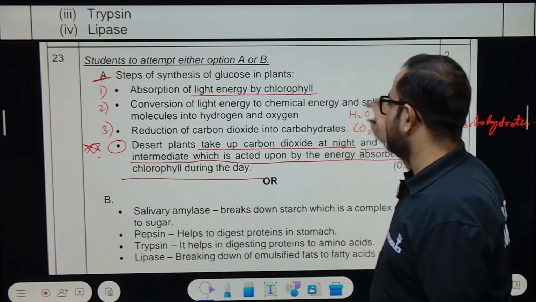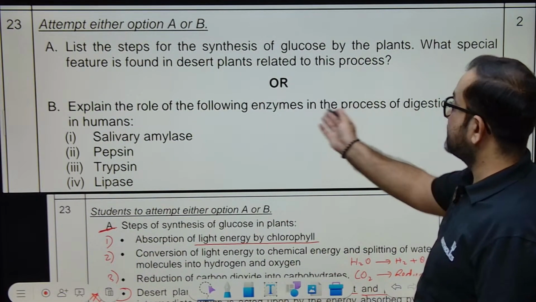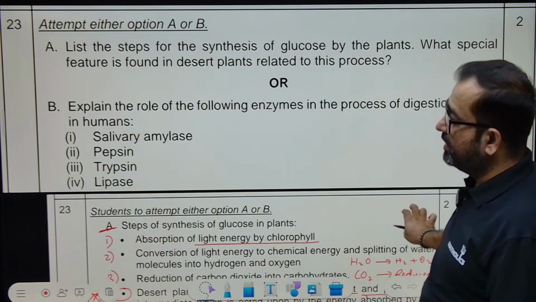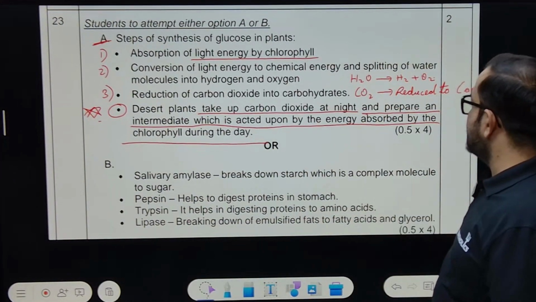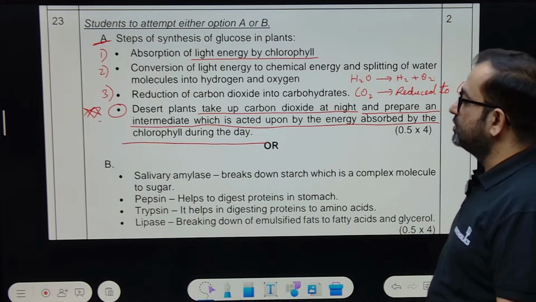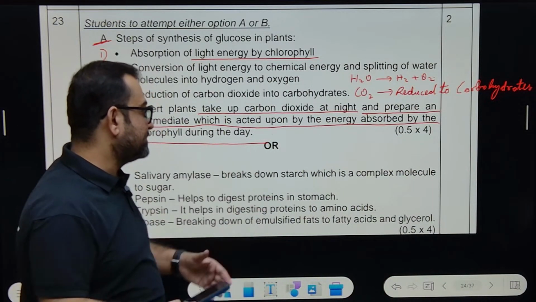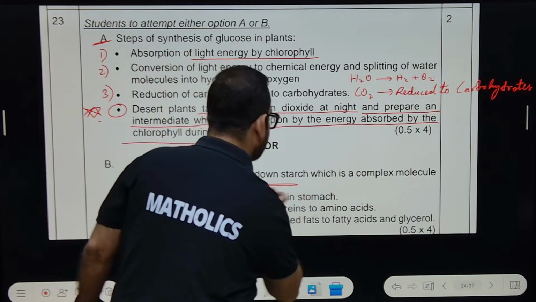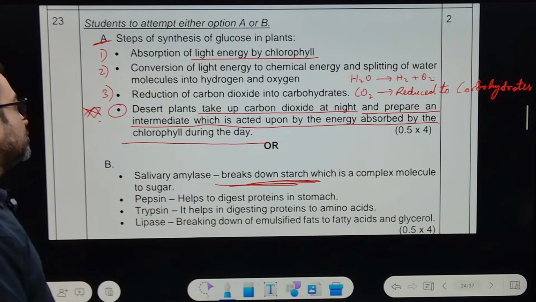Now, function of salivary amylase, pepsin, trypsin, and lipase. Okay. Explain the role of the following enzymes in the process of digestion of food in humans. Chapter number 1, digestion. Salivary amylase breaks down starch, which is a complex molecule, to sugar. It breaks up the starch which we actually eat and converts it to sugar.